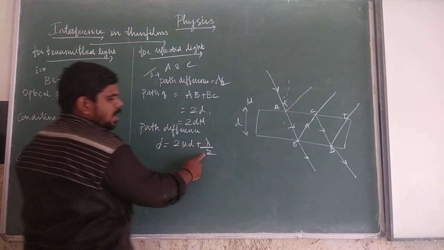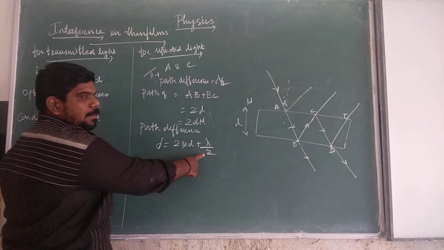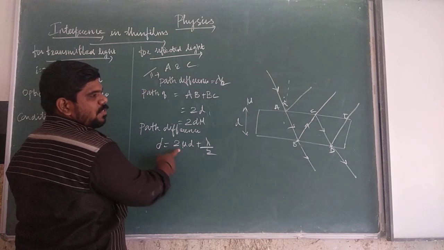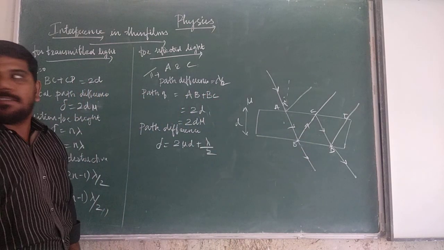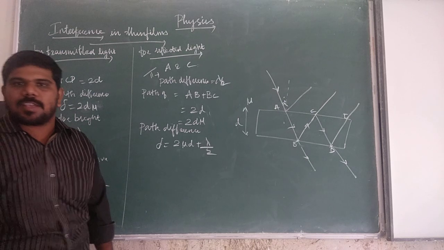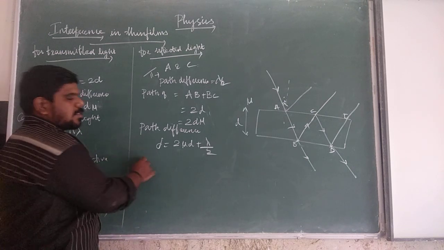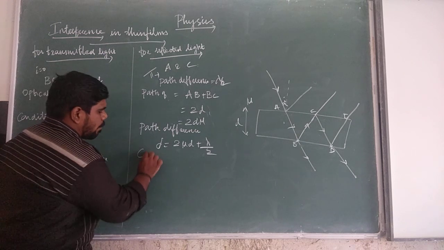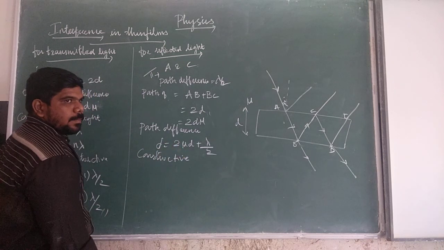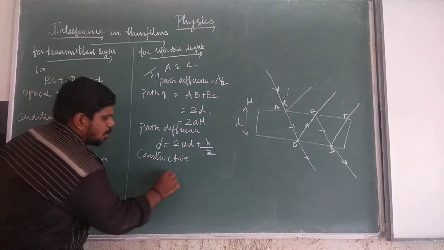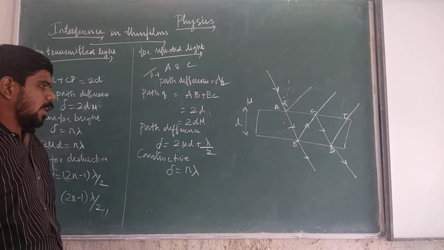Here, this lambda by 2 arises when a ray of light moves from a rarer medium to a denser medium. The light moves from A to B plus B to C. In a film having refractive index mu, we are going to take the constructive interference and the destructive interference. For constructive interference, the path difference is equal to n lambda.